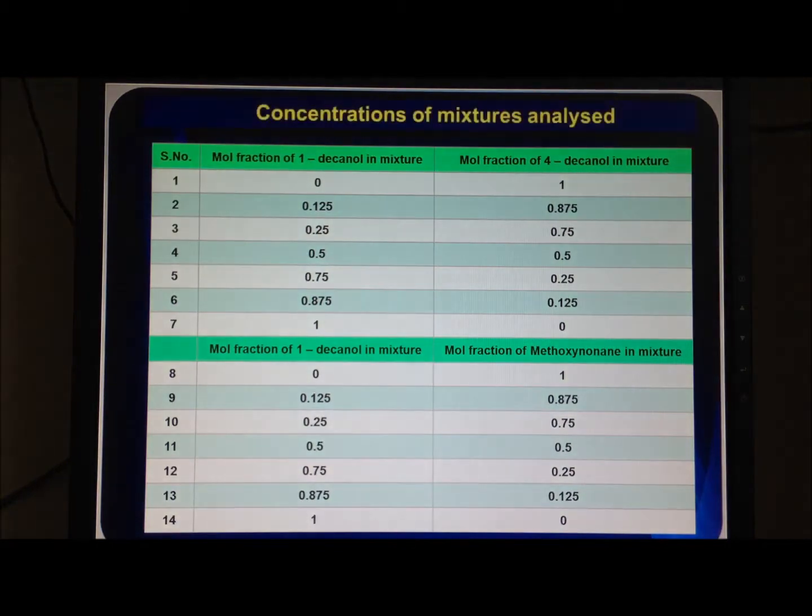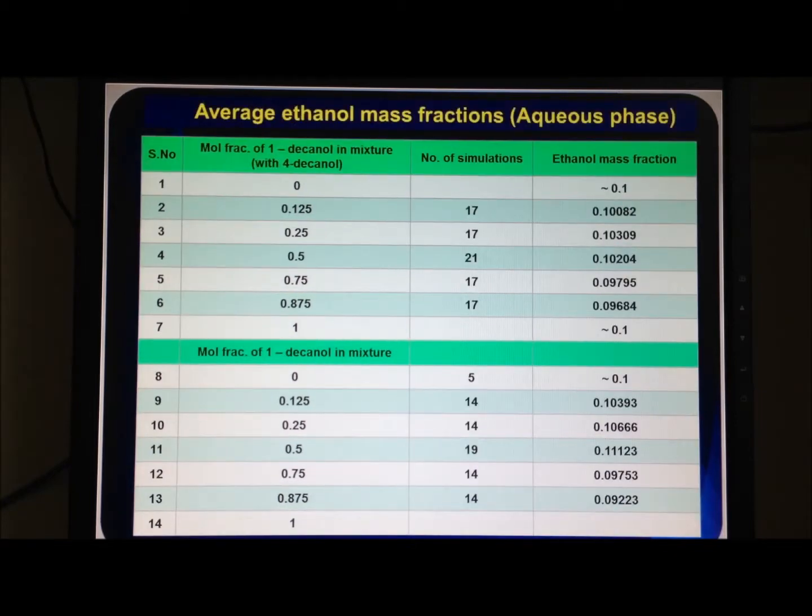This is a list of the various mixtures that I have considered for analysis. There are mixtures of 1-decanol and 4-decanol of various concentrations and 1-decanol and methoxynonane of various concentrations. These are the average ethanol mass fractions in the aqueous phase. This is what I have maintained a standard in all my simulations. So the values of ethanol mass fractions in the aqueous phase would range from 0.10 to 0.11 in all the simulations.